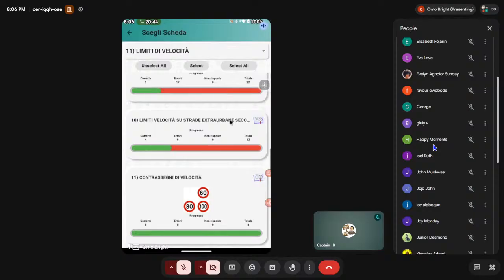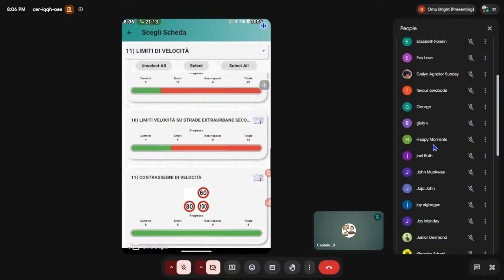Extraurbana secondaria, principale, autostrada. Tell me their speed limits. Start from secondaria. 90 for secondaria. Principale is 110. The autostrada is 130. Autostrada, depending on the characteristics, 150.